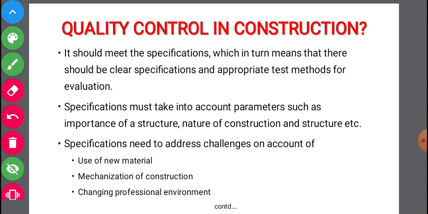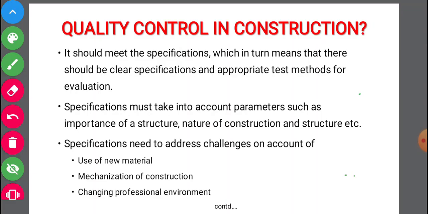Now coming to the quality control in construction. Okay, quality control in construction should meet the specification, which in turn means that there should be clear specification and appropriate test methods for evaluation. So to test the quality control in construction, one must see that the specimen or the construction should meet its specification.